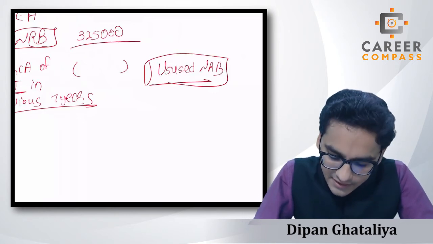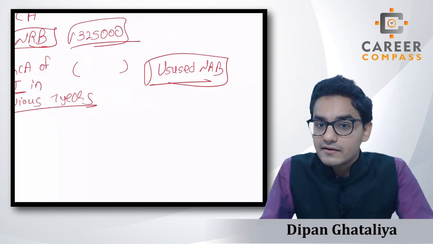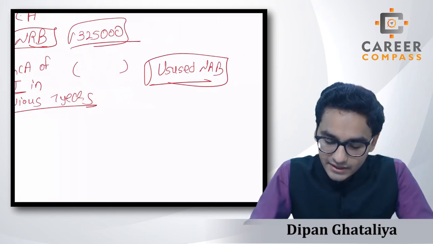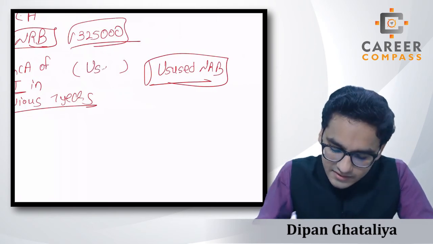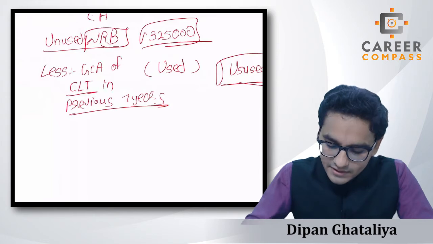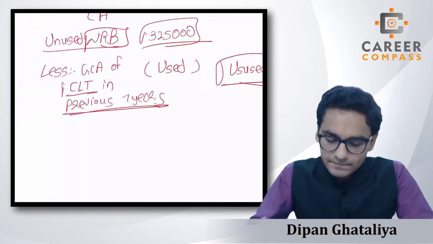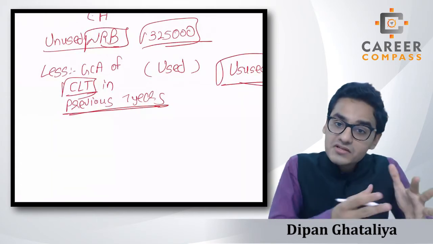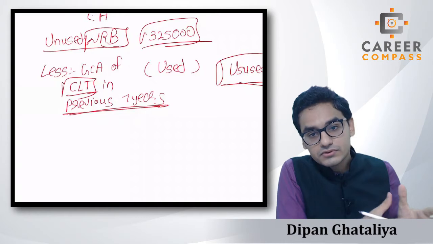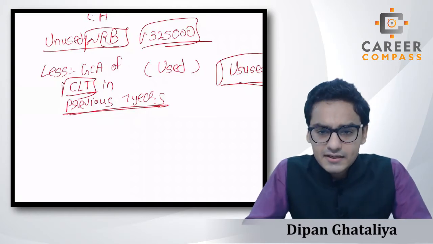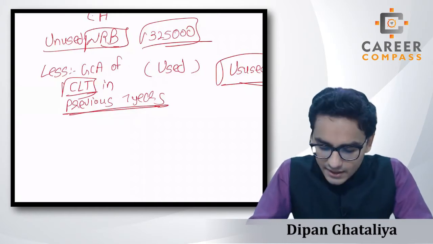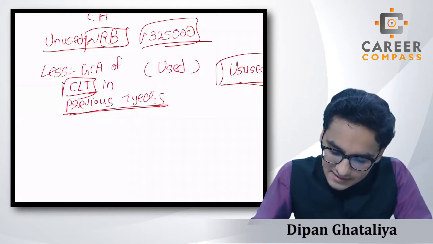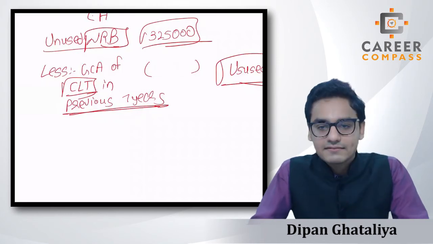This 3,25,000, students, is just the total nil rate band. Out of 3,25,000, this is the nil rate band used in the previous 7 years in the CLT. Right? How much we have used of the nil rate band is nothing but the GCA of CLTs made in the previous 7 years.